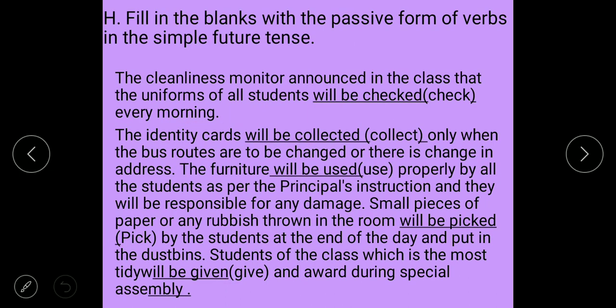Fill in the blanks with the passive form of verbs in the simple future tense. The cleanliness monitor announced in the class. Simple future tense, so you have to use will be and the third form of the verb given in brackets. The cleanliness monitor announced in the class that the uniforms of all students will be checked. Second one, the identity cards will be collected. Very easy: in all forms you have to use will be and the verb's third form. Will be collected, will be used, will be picked, will be given. Understand? Complete.